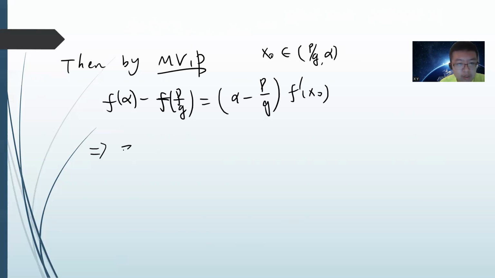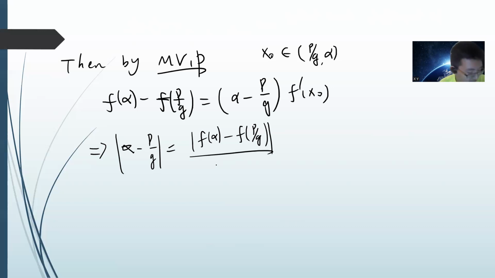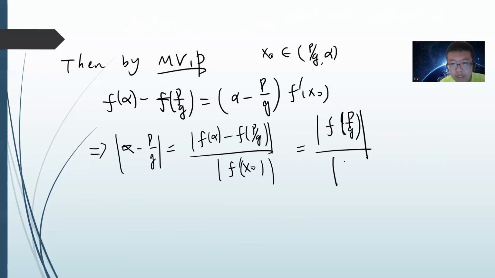Let's write this: alpha minus p divided by q is f of alpha minus f of p divided by q, divided by f prime of x0. And we know that f of alpha is 0, right? So we get f of p divided by q over f prime of x0. And f of p divided by q is a very simple calculation, you just write down everything.